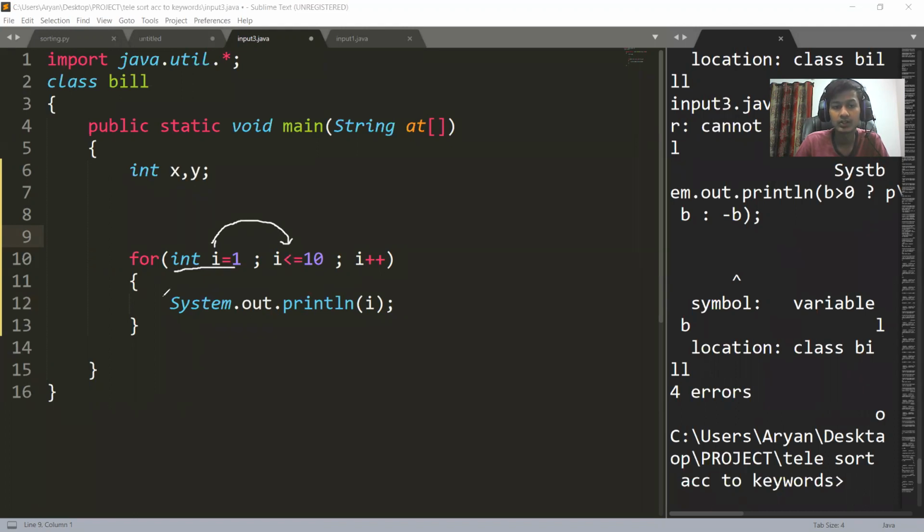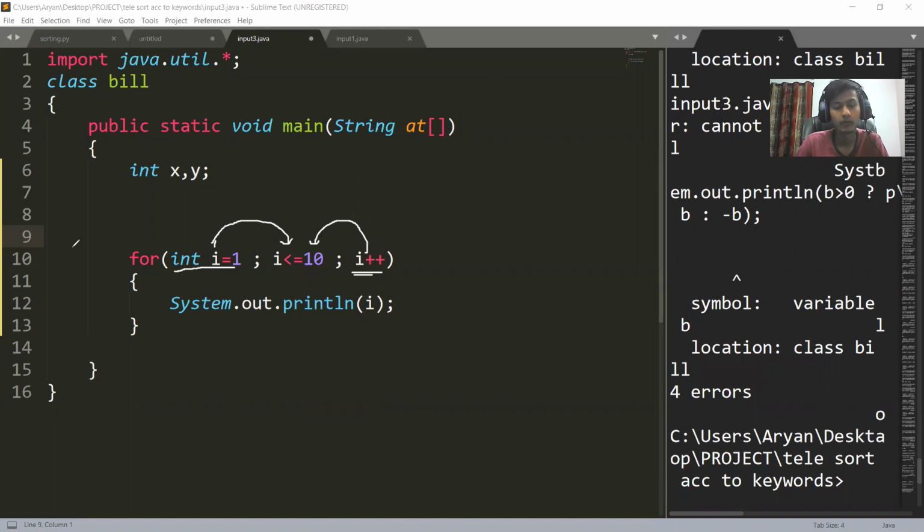After the condition is true, the body of the loop is executed. After the body of the loop is executed, it goes to the updation phase. This is the updation state. In the updation state, the value of I is updated, then the condition is checked. Okay, and this is the updation phase. The initialization phase only occurs the first time when the loop is executed. The rest of the time we have the updation phase.